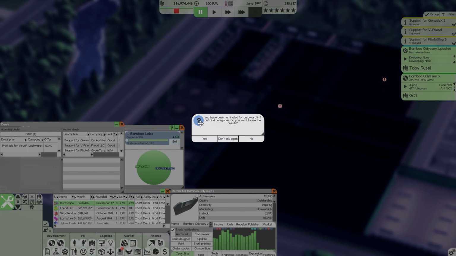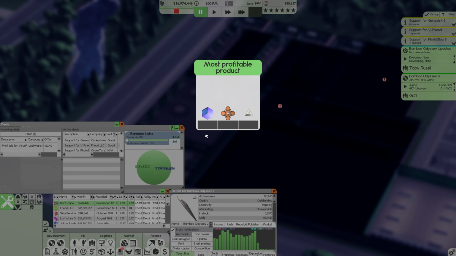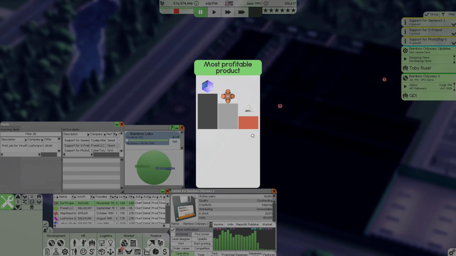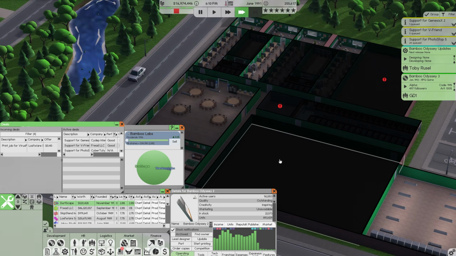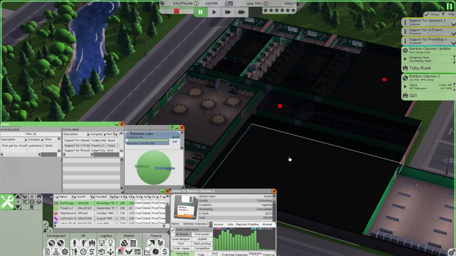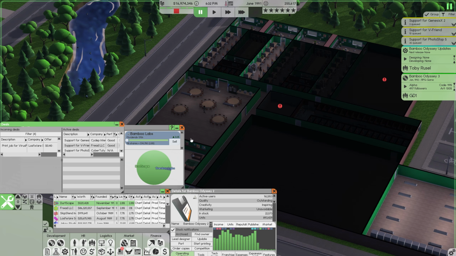All right, a couple things have happened. We've been nominated for yet another award. Most profitable product, we got bronze, 3rd place, and that slows dirt accumulation in the room. Again, we're not going to place that down just yet because, like I said, we want to sort that out once we get security up and running. But for right now, that's fine.